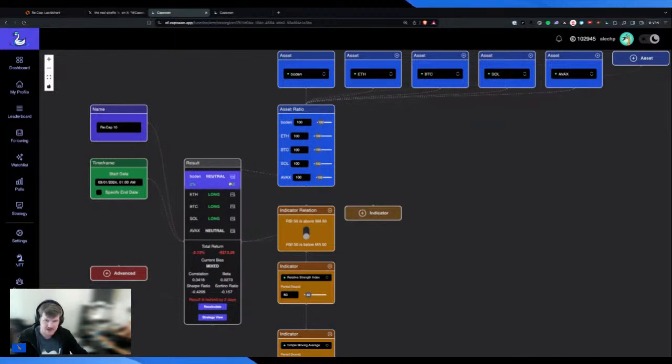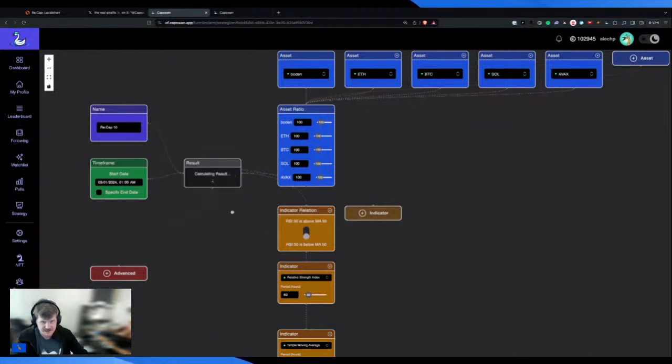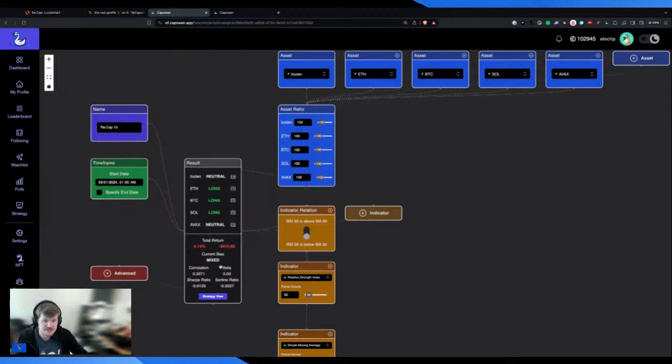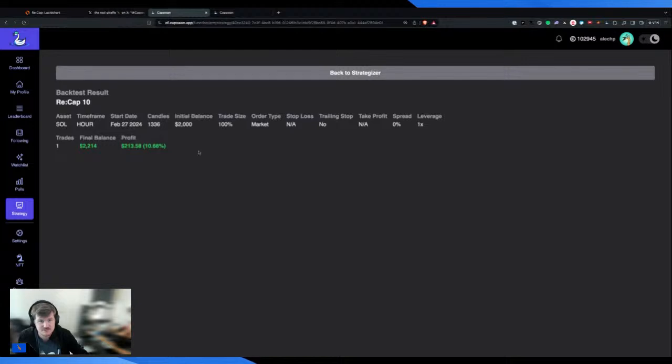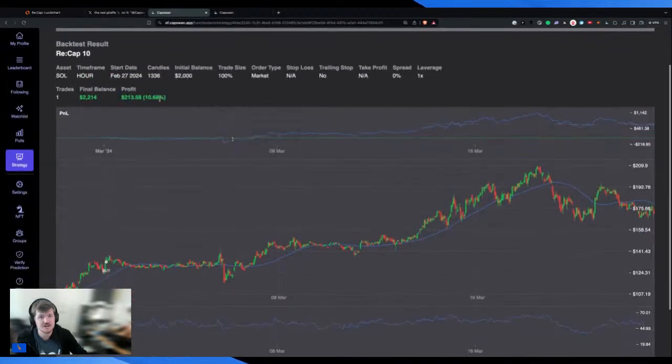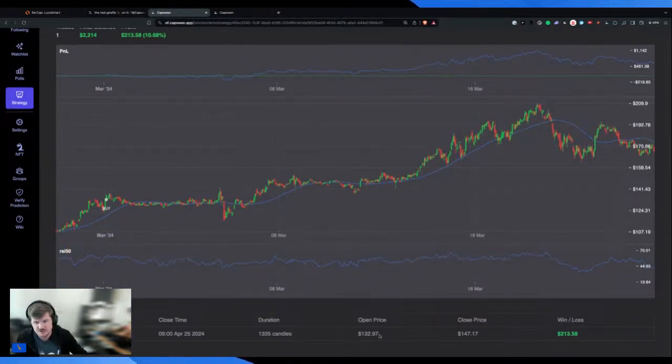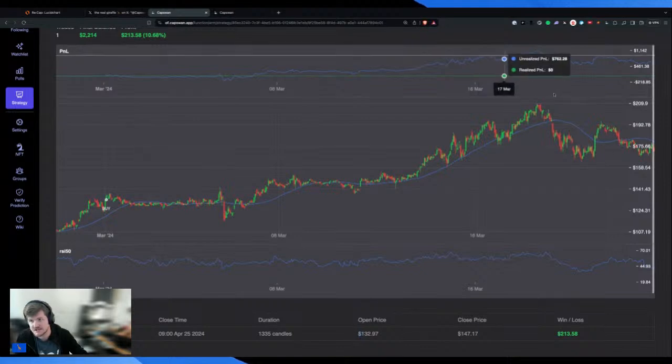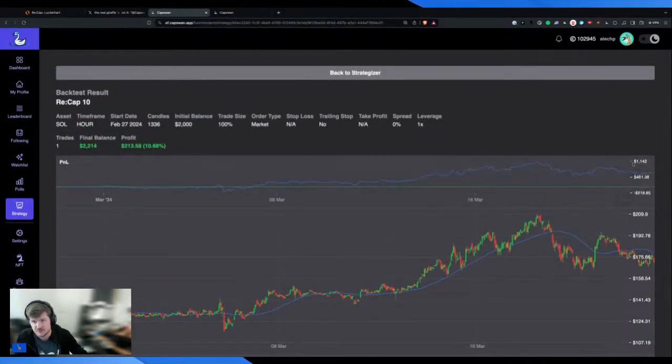So if I look at, for example, let's recalculate this for March, and now we'll be able to see what happens if RSI 50 is below the 58 moving average. And now it'll tell me the total return. And then if I were to click and see, all right, let's do SOL, just because everyone likes green. Now I can actually see the overall profit for that given strategy, one candle shy of the least. And then you can see the trade that was entered, the open and close price for that trade, and then you can actually see the P&L, et cetera, over a period of time, right?